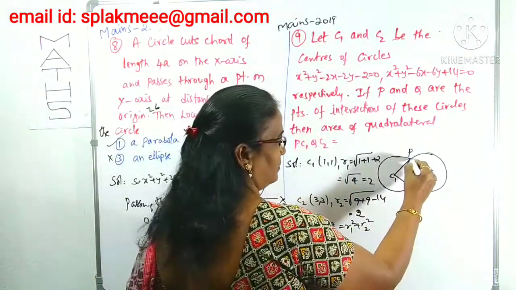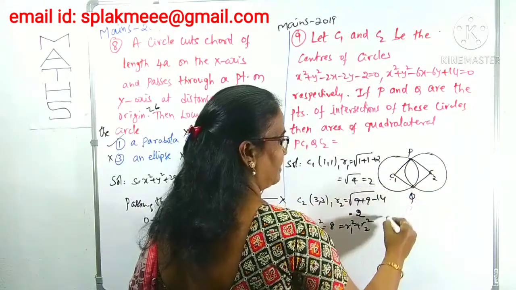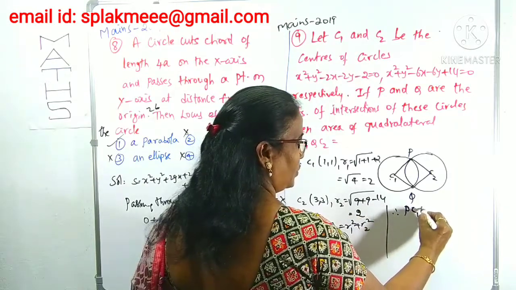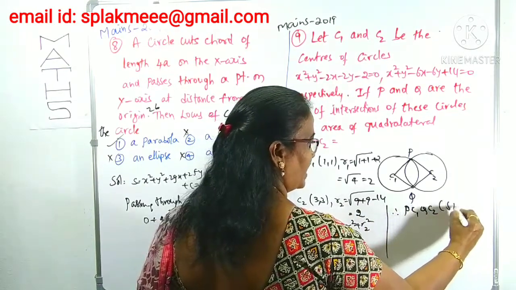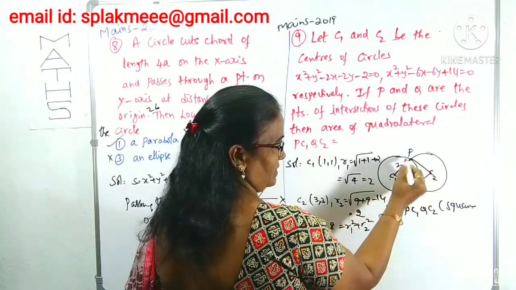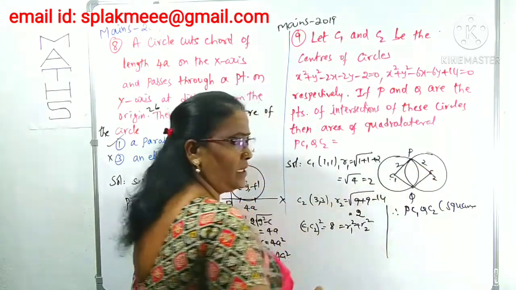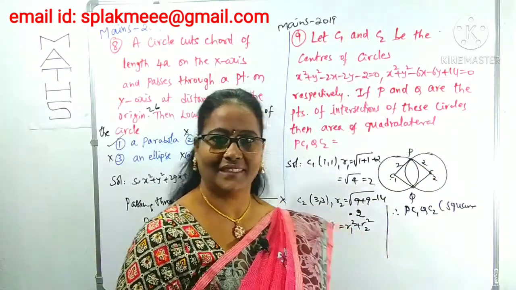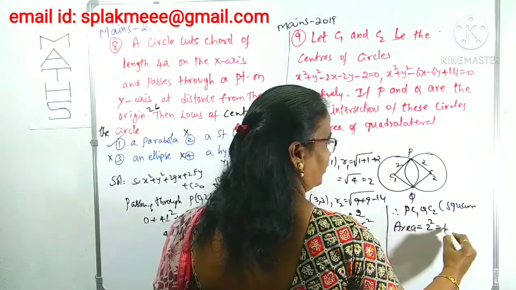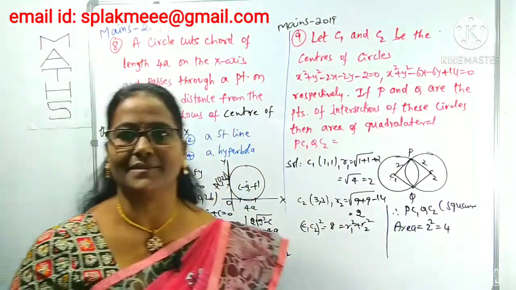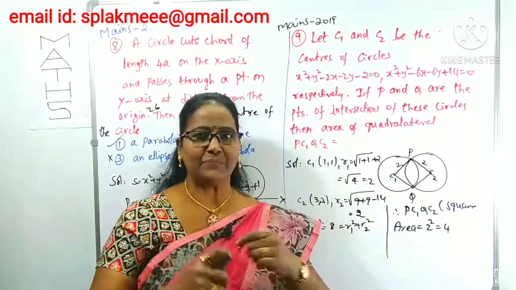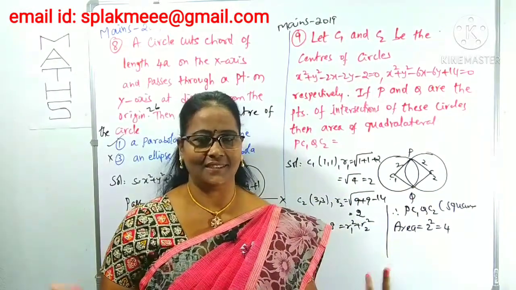Indirectly, P, C1, Q, C2 represents a square. Therefore, clearly P, C1, Q, C2 represents what? A square. You know what this distance is? Root 2, the radius of this and this also root 2. What is the area of the square? Side square. Therefore, the area is simply 2 square, which is 4. That's it. You just have to recognize the position of the two curves as well as the type of the quadrilateral, right? That's it.